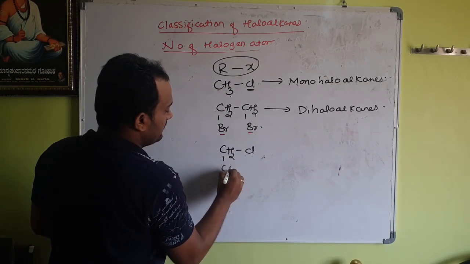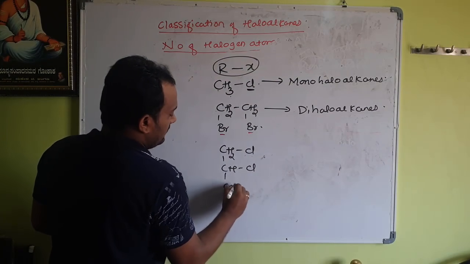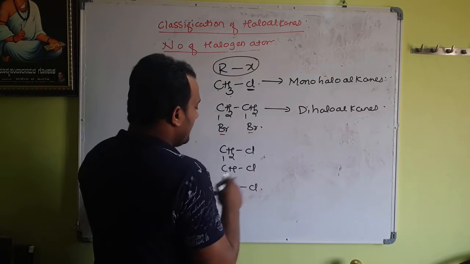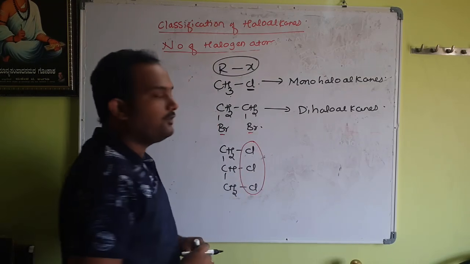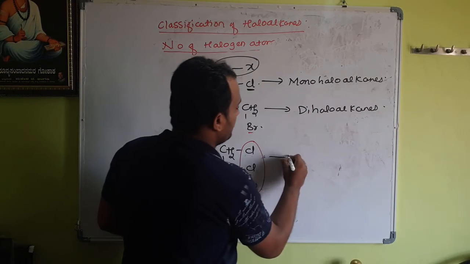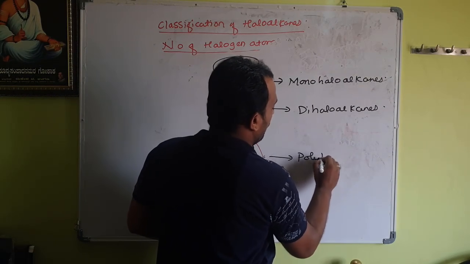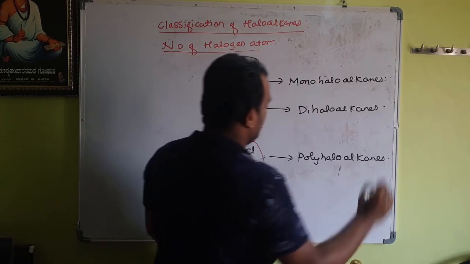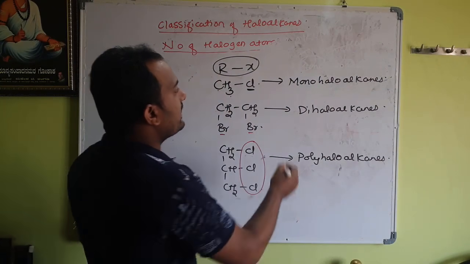Is it not? Then I will write one more: CH2Cl, CHCl, CH2Cl. Now, everybody can see there are 3 chlorine atoms. Therefore, these are trihaloalkanes, or in general, these are also called polyhaloalkanes. Is it not? With your permission, can I write it or not? One more example I take here.